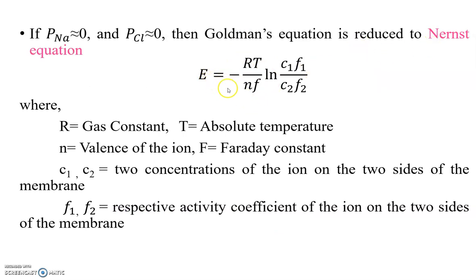So E is equal to minus RT divided by nF into natural logarithm of C1 into f1 by C2 into f2, where R is the gas constant, T is the absolute temperature, n is the valence of an ion, F is Faraday's constant, and C1, C2 are the two concentrations of the ion on the two sides of the membrane, whereas f1 and f2 are respective activity coefficients of an ion on the two sides of the membrane.